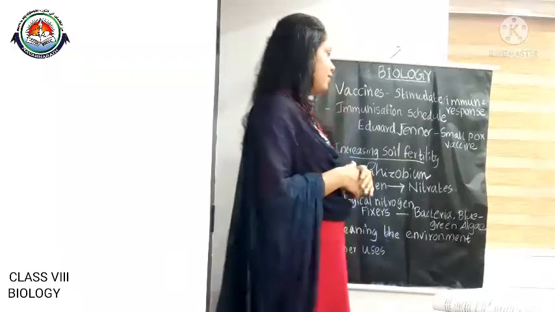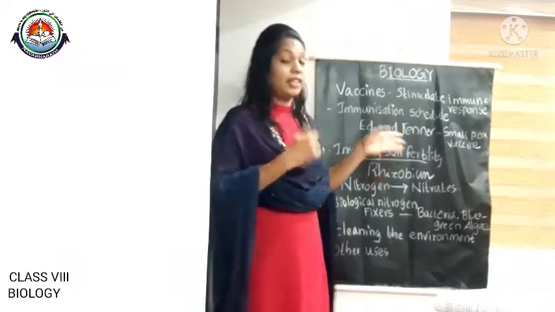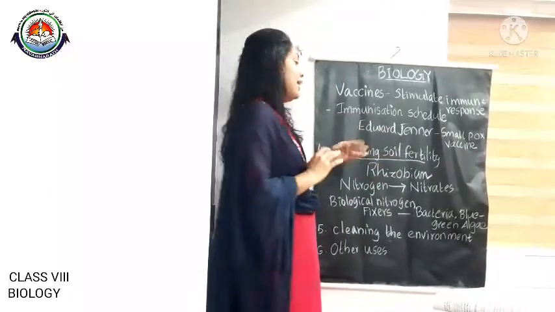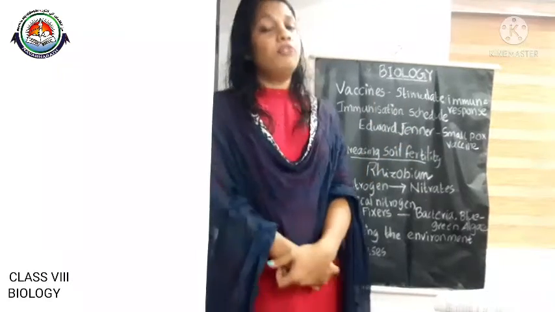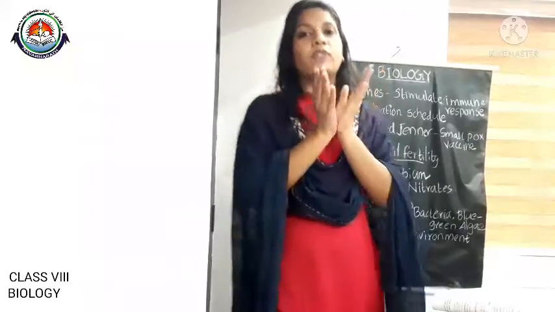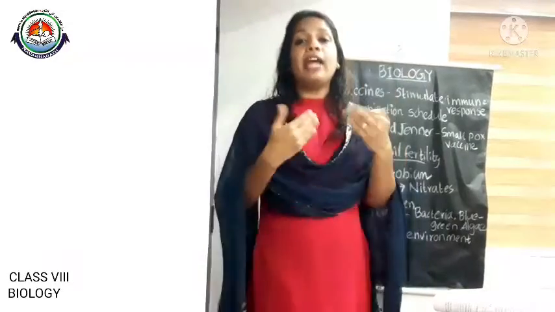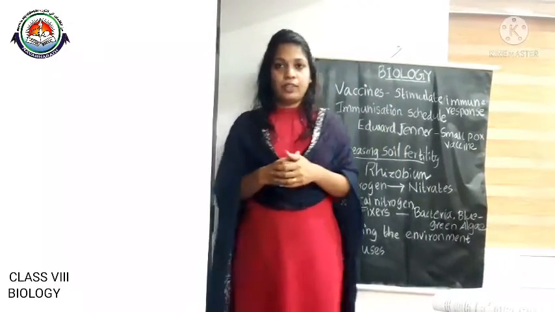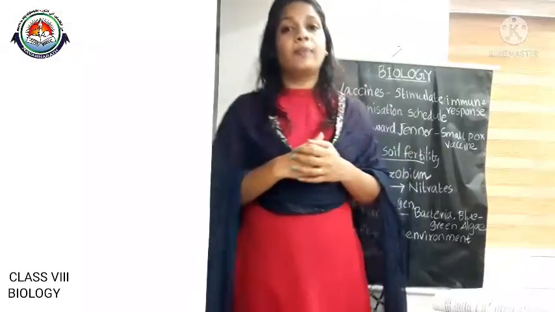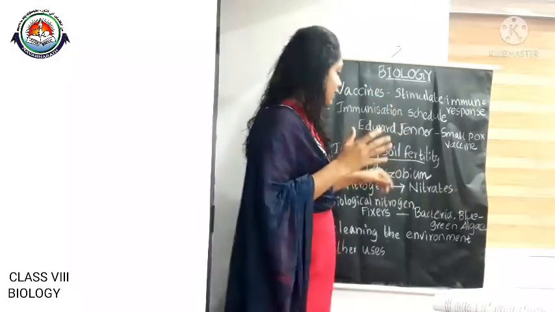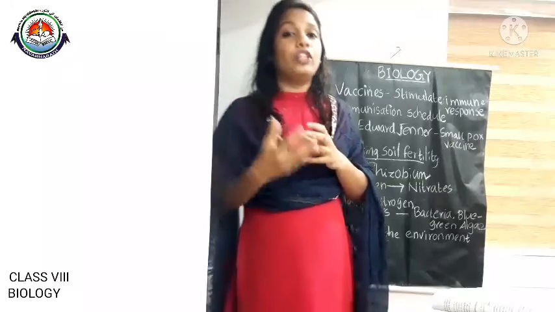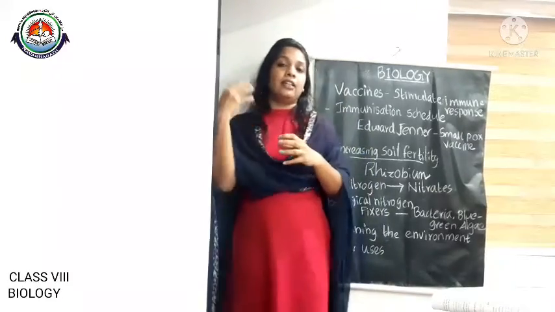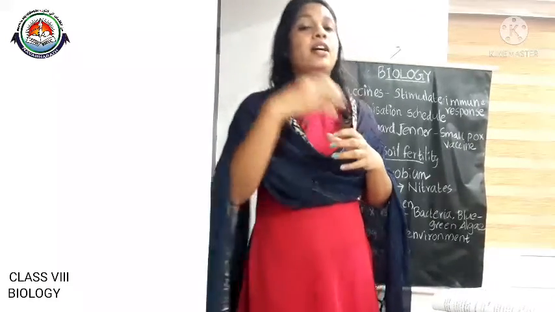The next use of microorganisms is that they increase soil fertility. We know that the nitrogen present in the atmosphere cannot be absorbed by plants. How can they absorb it? With the help of rhizobium bacteria present in the roots of leguminous plants, the nitrogen in the atmosphere is fixed.